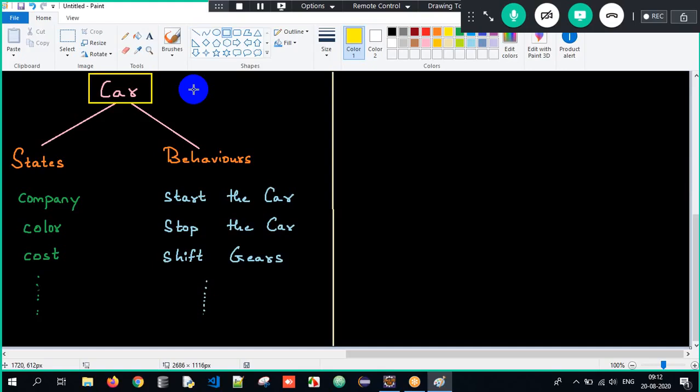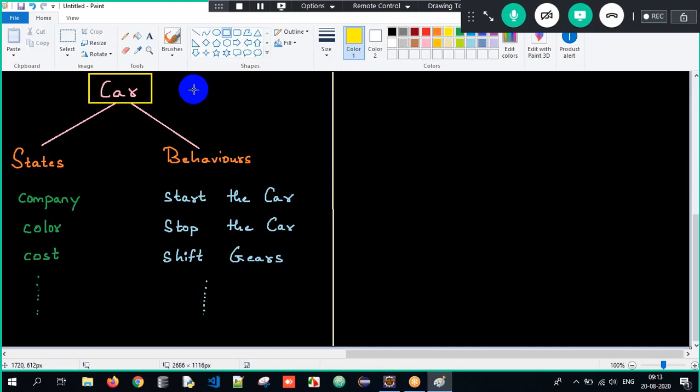Every object you consider here will definitely have certain properties. Those properties are majorly classified into two types. What is it? States and behaviors. What are states here? States are the properties used to store some data. When I tell company, is it BMW, Audi, Maruti Suzuki, I'm storing some data. Color, red, black, blue, I'm storing some data.